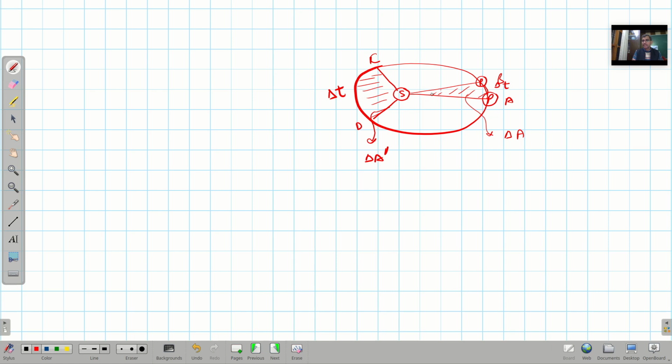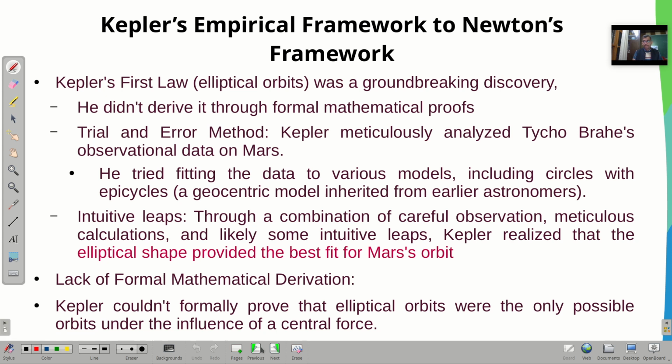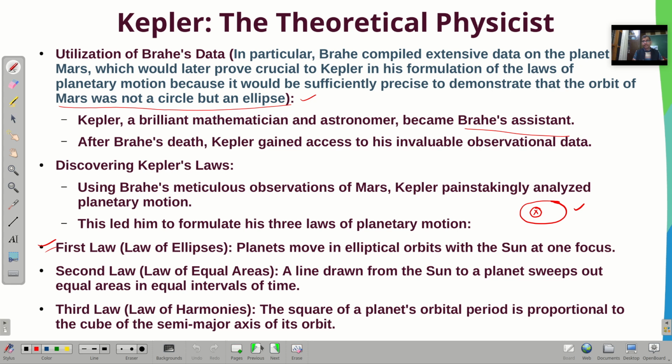So say here it is away from the sun and it will sweep out the area delta A, and when it is closer to the sun it will also sweep out an area, but these two areas must be equal. This is possible if and only if it moves faster here and slower here, right? So this is the law which was given, what we call the law of equal areas.